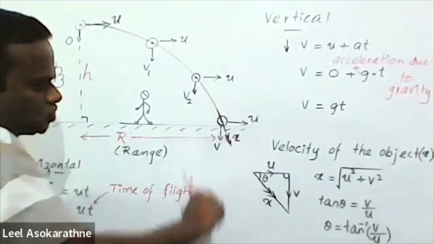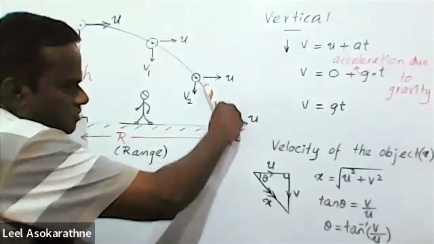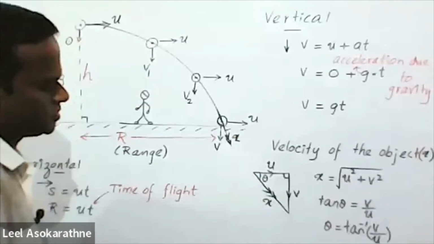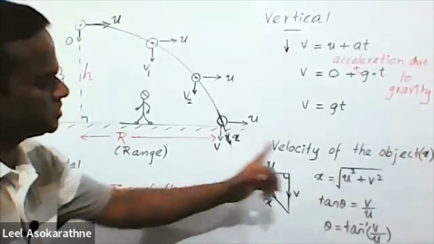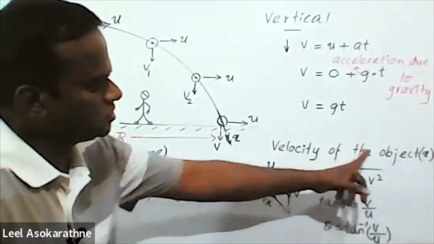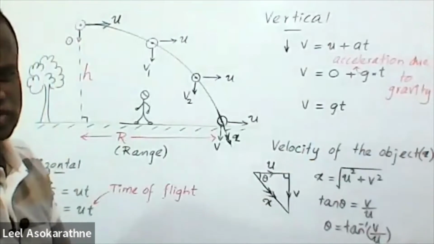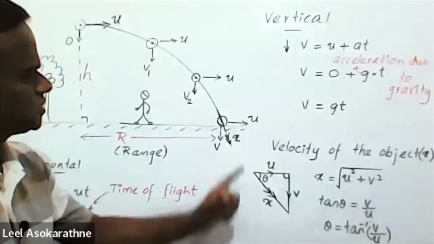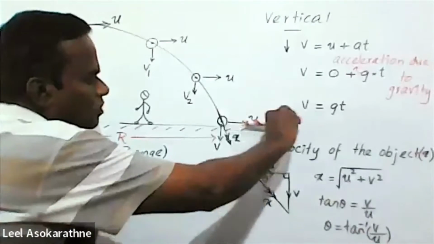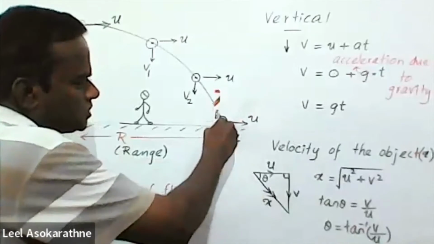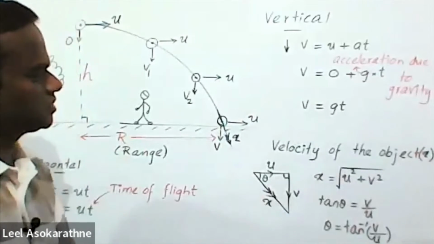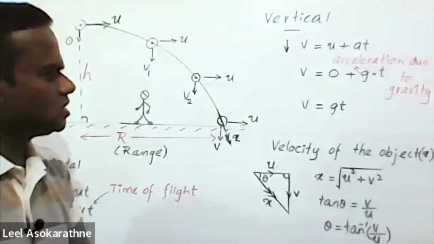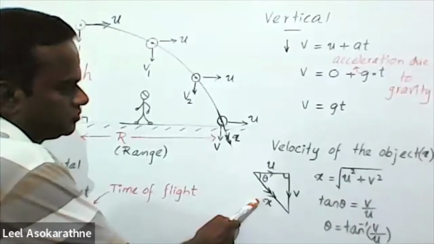Along that direction, it is having certain velocity, I assume x, or that is, we can say, velocity of the object, or actually resultant velocity. We have considered two components, horizontal velocity and vertical velocity. Therefore, we can consider resultant velocity x.